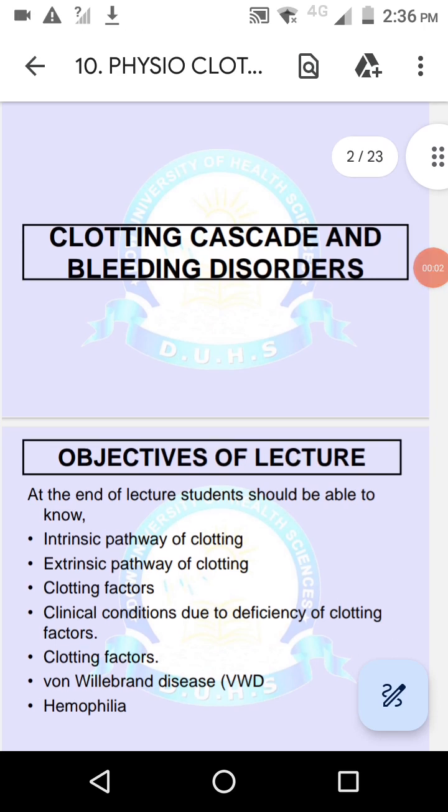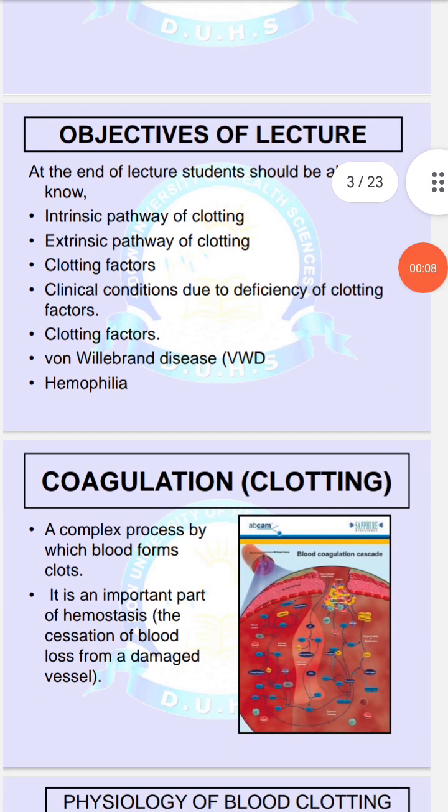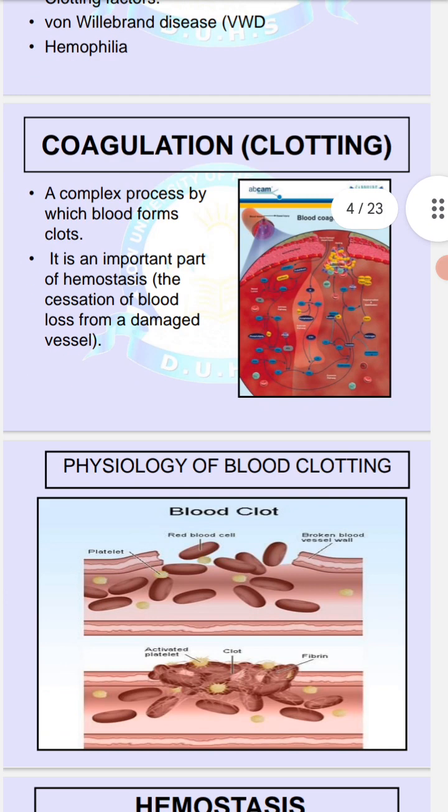Bismillahirrahmanirrahim. Today the topic of our lecture is the clotting cascade and bleeding disorders. Objective of the lecture: at the end of the lecture, students should be able to know the intrinsic pathway, extrinsic pathway, clotting factors, clinical conditions due to deficiency of clotting factors, von Willebrand disease and hemophilia.